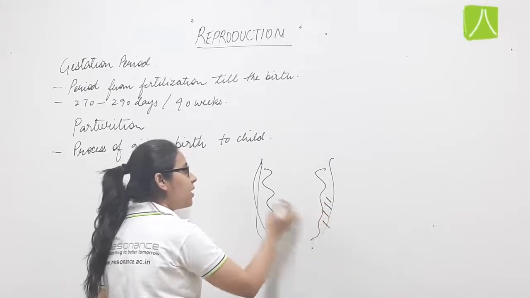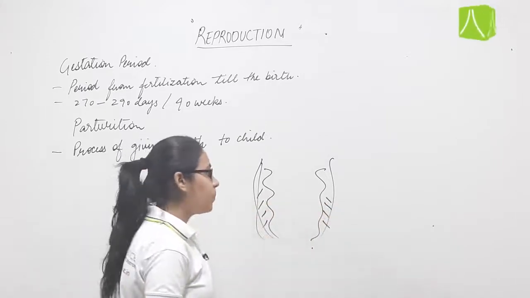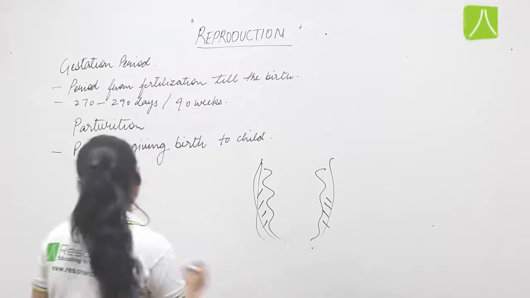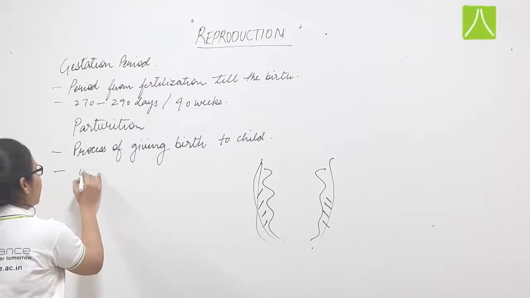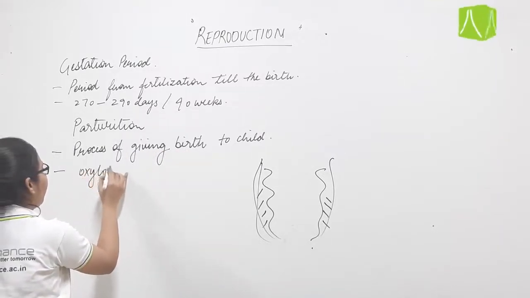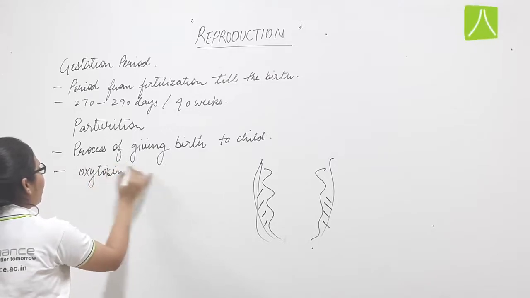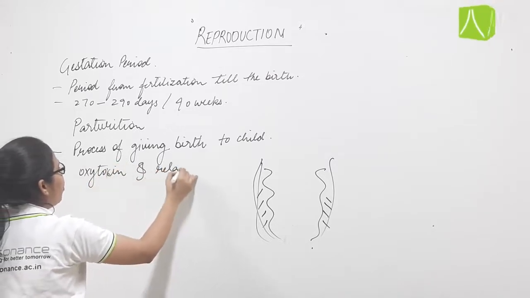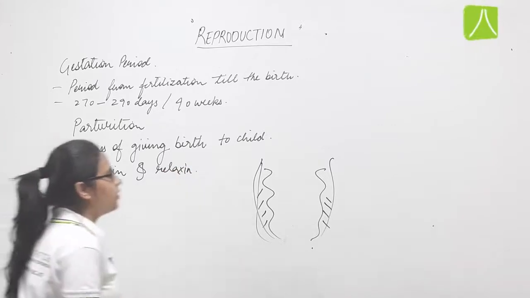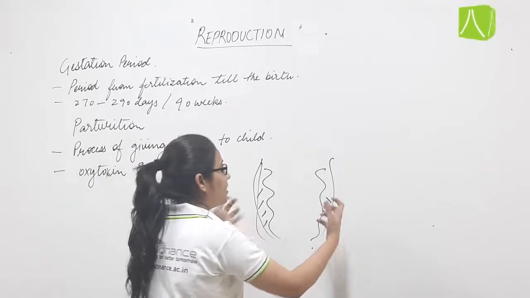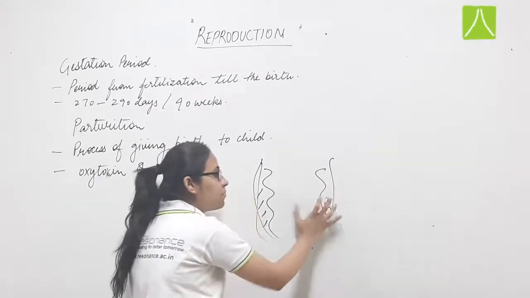This myometrium is muscular in nature. Because of oxytocin, the hormone responsible for parturition is oxytocin and relaxin. These two hormones are responsible for the contraction of this myometrium.